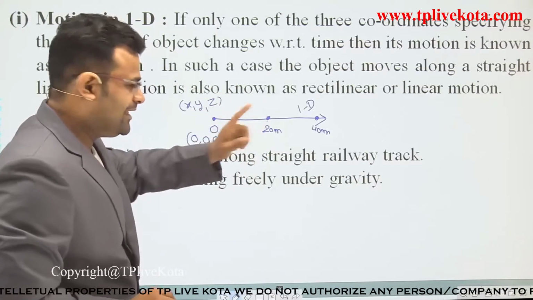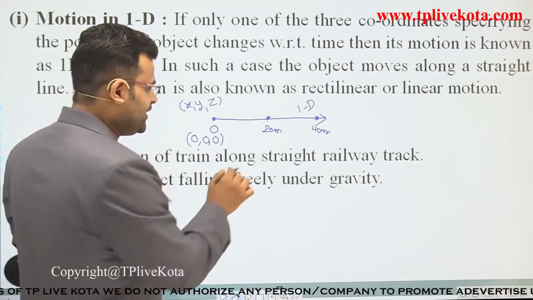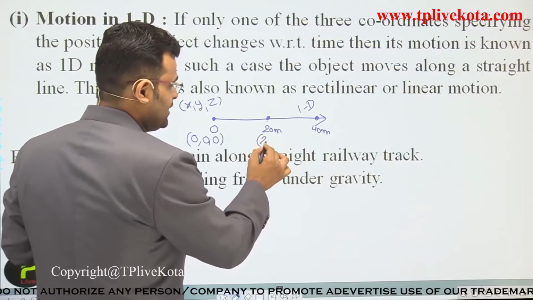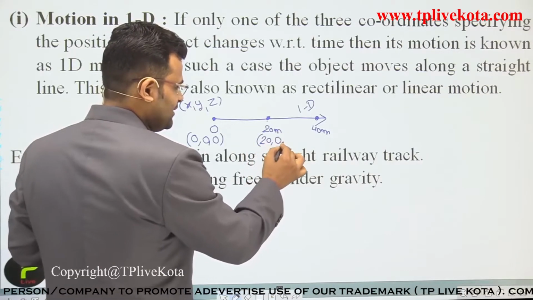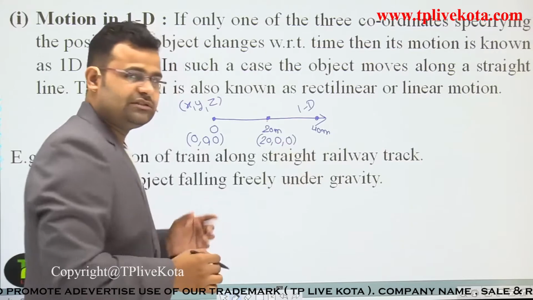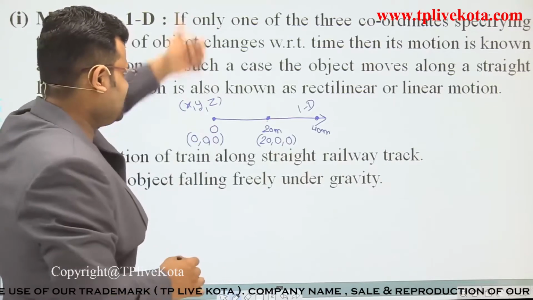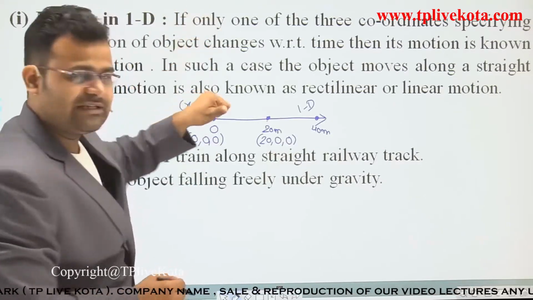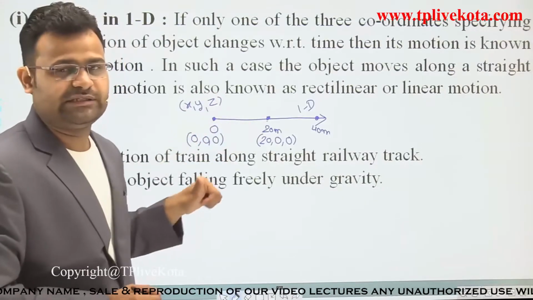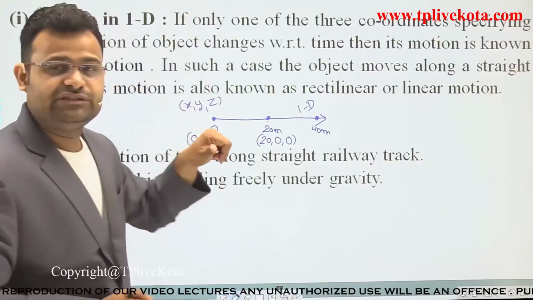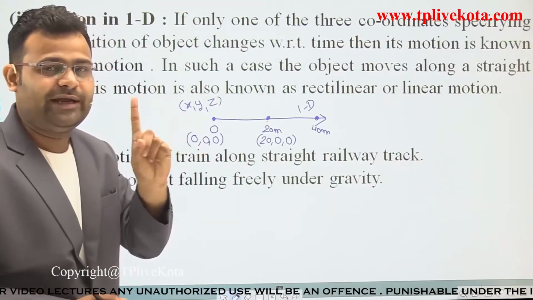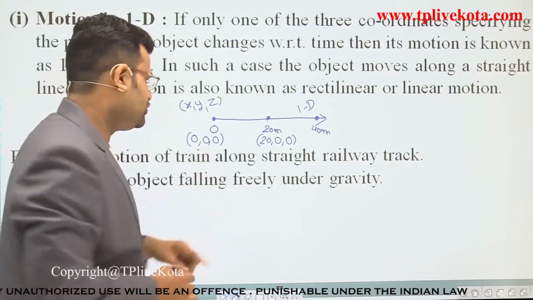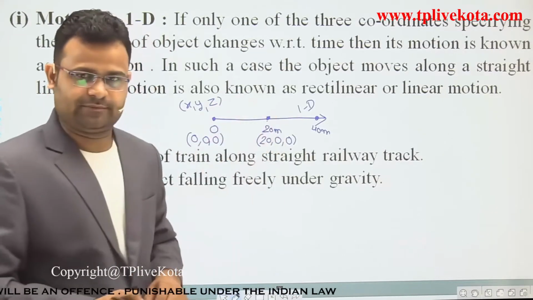But at the second point, dear students, we change only the first coordinate, 20, while y and z do not change. What is y? Y is the upward direction, there is no change, and z is the outward direction, there is no change in y and z. Only a single coordinate is required to show the position of an object.